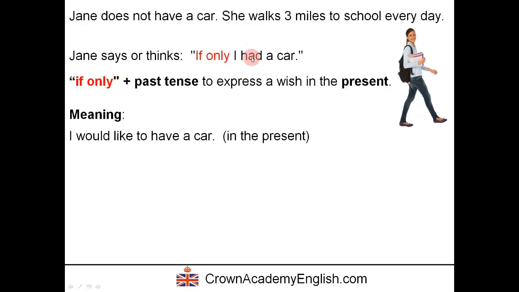So this means Jane is saying I would like to have a car, and it's in the present. The desire or the want is in the present. Okay? And it also means I wish I had a car in the present. And again, we have the past tense here because the verb wish, when it takes the past tense, the meaning is also present.